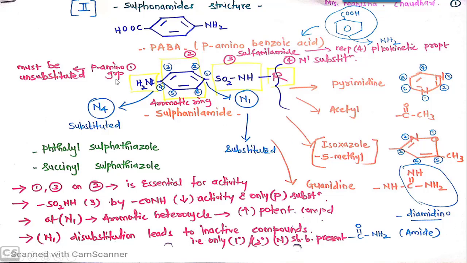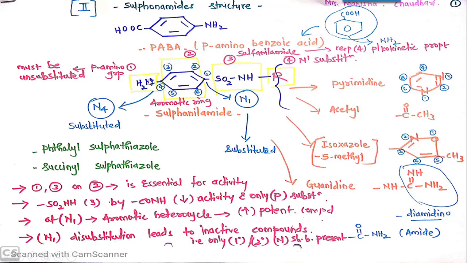So coming towards the structural features or SAR points, we will see one by one now. As you can see, at para position there is NH2 substitution which is at fourth number. So once we have numbered the ring, this is 1, 2, 3, 4, 5, 6. At fourth position, that is para position, there is an amino group.